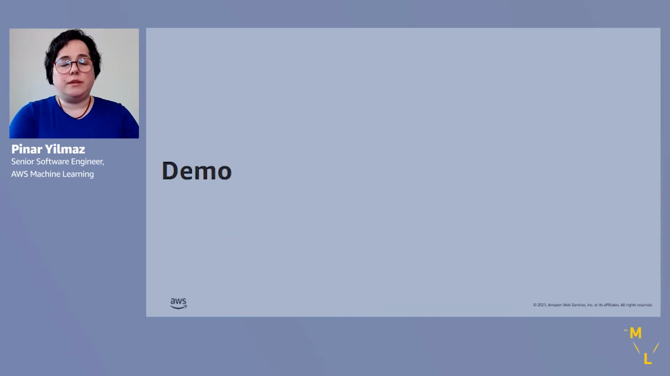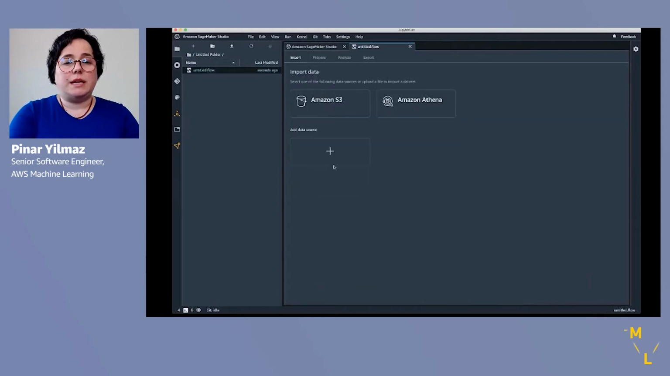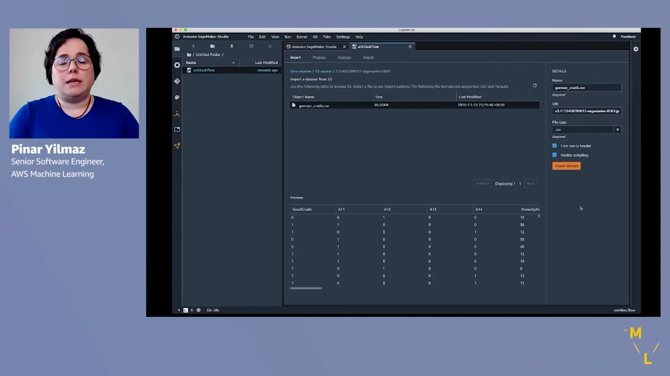So let's go ahead with a demo, and we'll start by showing you how to run a bias report in Data Wrangler. Data Wrangler is SageMaker's feature to understand and explore the data, make transformations on the data, and also run analyses on the data. So in Data Wrangler, you can run a bias report to get the bias metrics for a training dataset before you train. So first, we import the dataset, and in this case, we're going to use an open source credit score